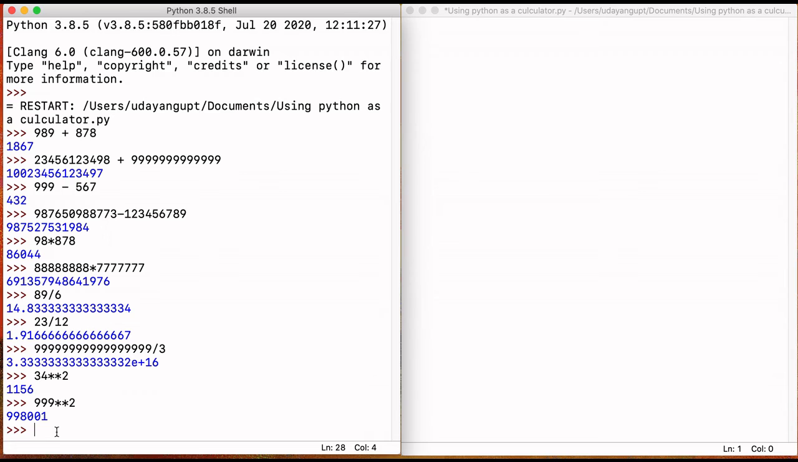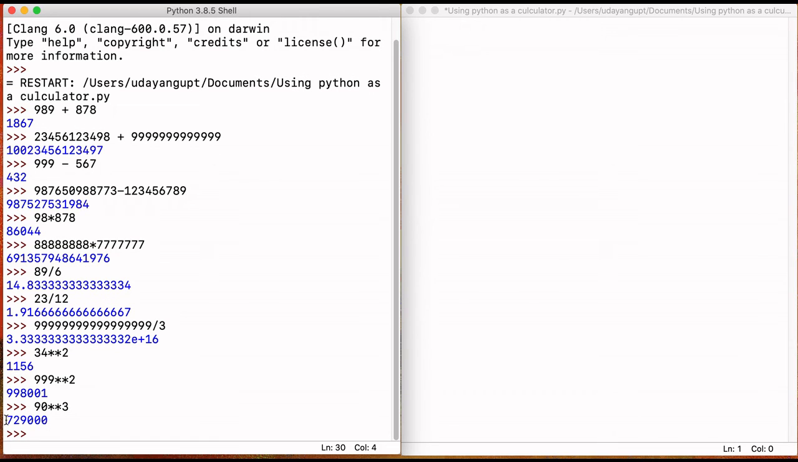So now let's take out a cube. For taking out a cube we need to do the same procedure. We need to take a certain number. I take 90, and then we put double star, and this time we'll put 3. For a cube we need to multiply the number 3 times. So the cube of 90 is 7,29,000.